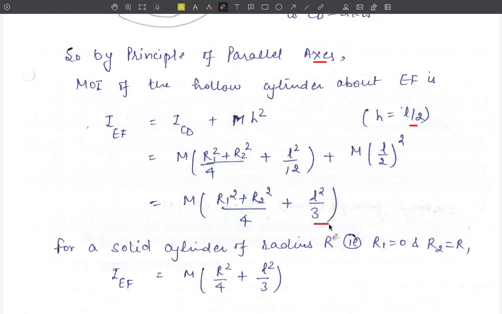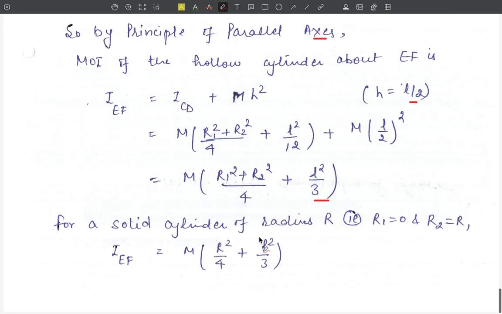Now again we have a special case of a solid cylinder of radius r, that is r1 equal to 0 and r2 equal to r. From this expression we get the moment of inertia about the EF axis to be equal to m into r square upon 4 plus l square upon 3. This is the required result.